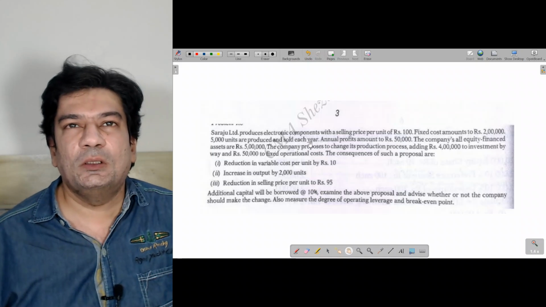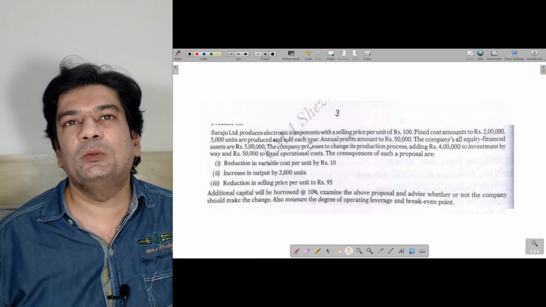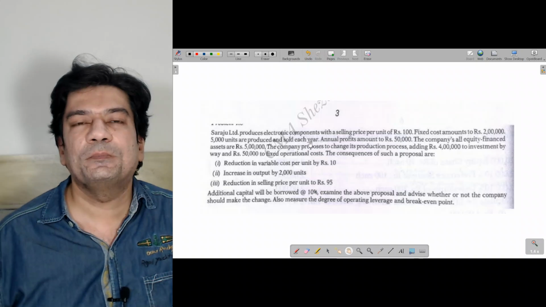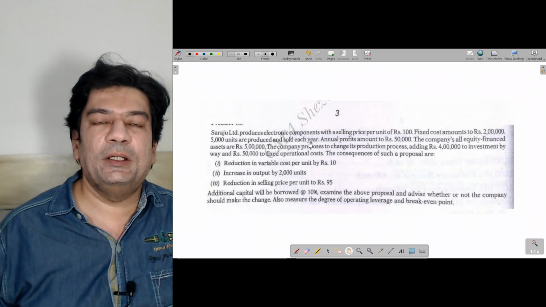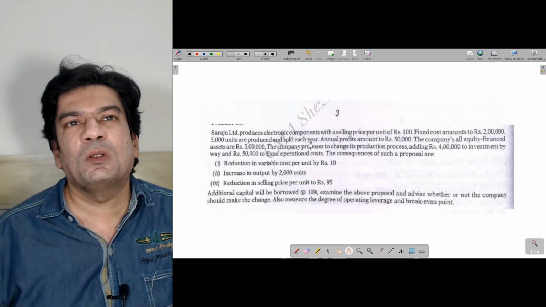Hello friends. Today we are going to start with a new sum, which is sum number 3. I'm reading this particular problem.